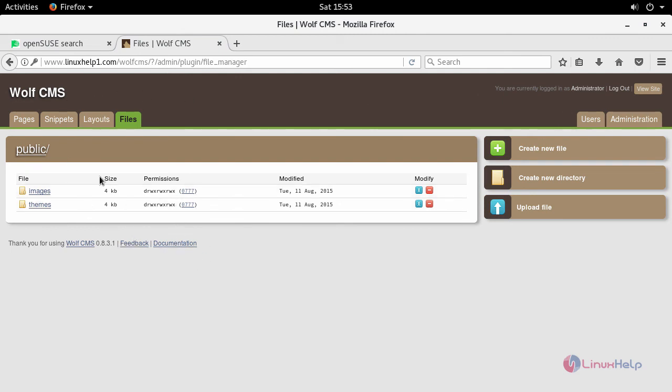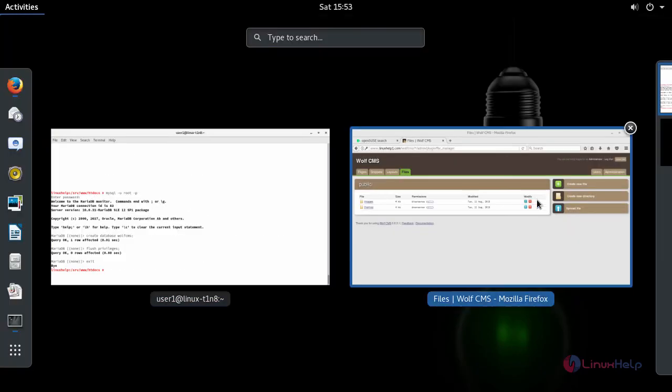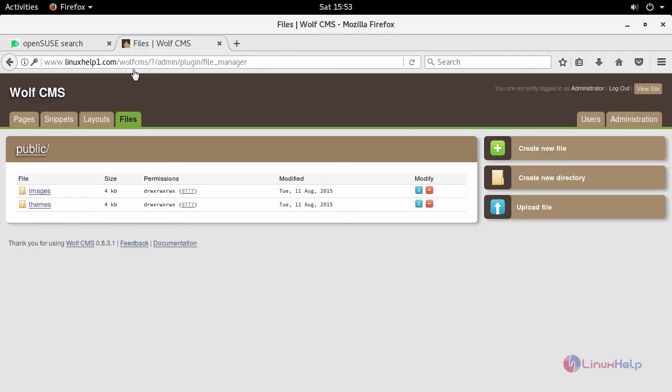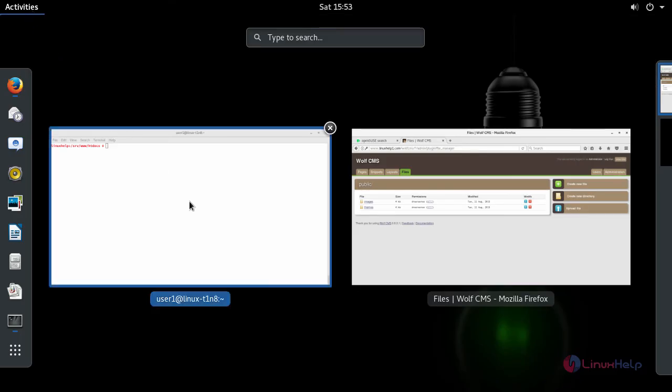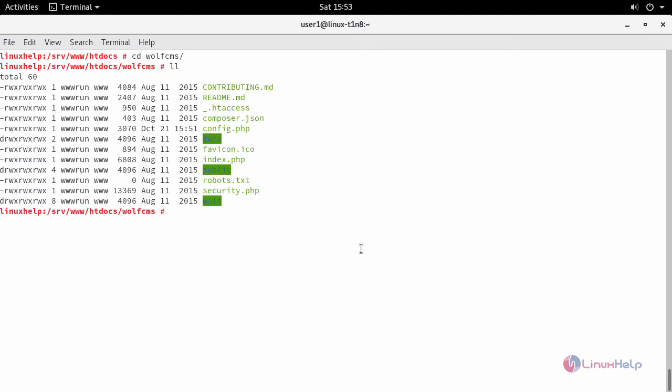Now move to your terminal and remove the installation folder. Remove the installation folder, your docs folder, readme text.